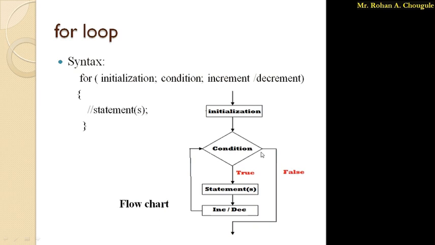And once the condition becomes false, your control will come outside the loop, and it will execute the statements written after the for loop. So this is the basic working of the for loop, the syntax and flowchart of the for loop. I hope you understand this syntax and flowchart.